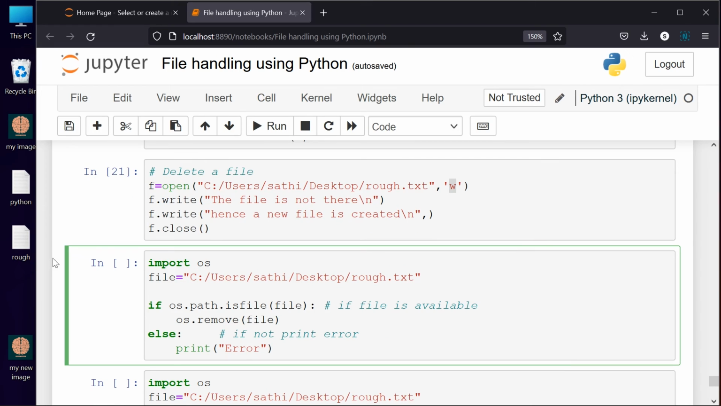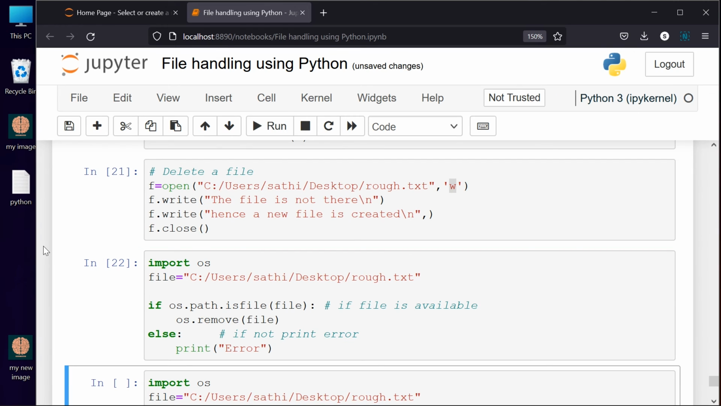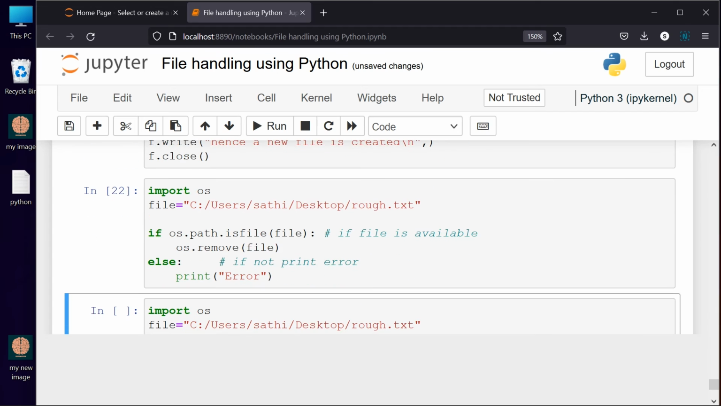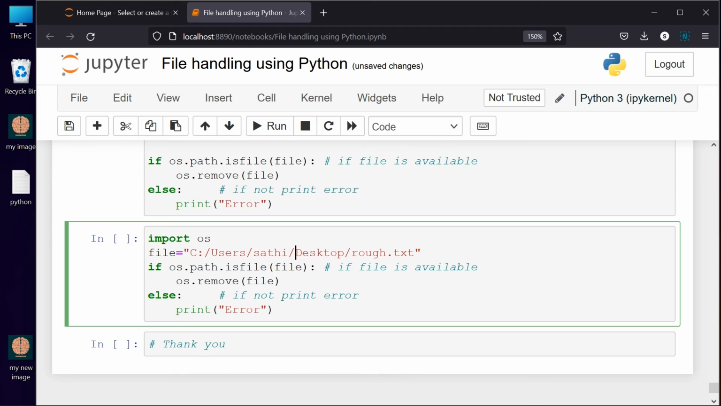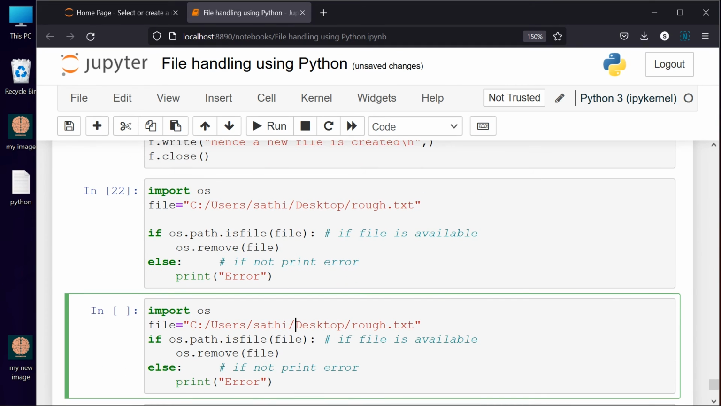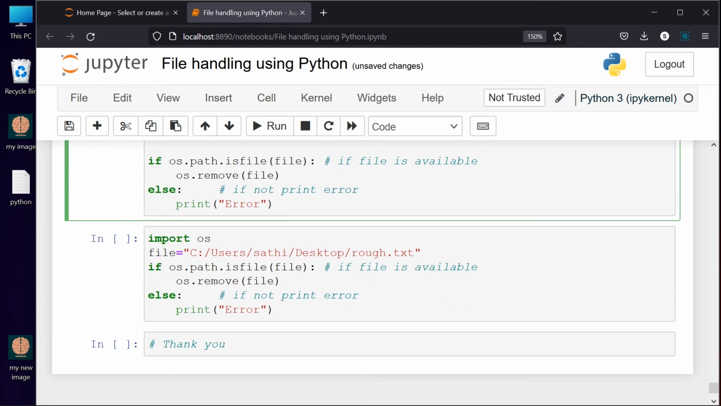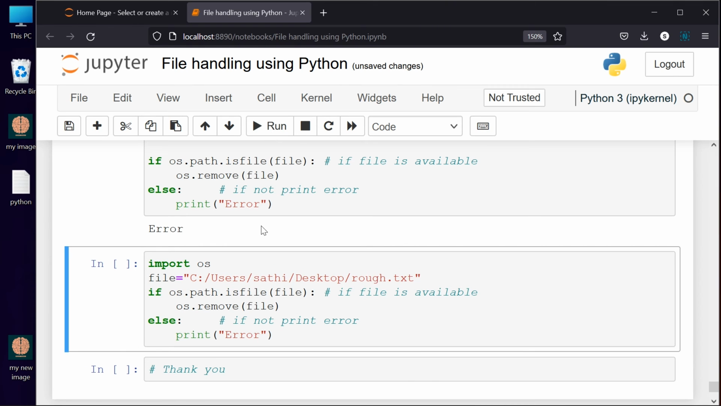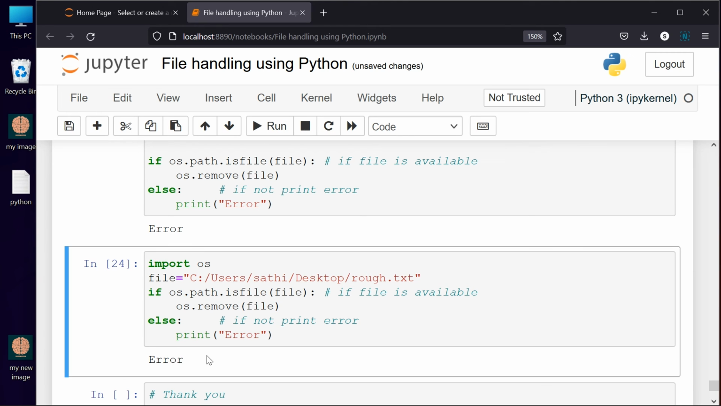So we can check. The rough file is created, right? If I want to delete it, I can just run it, and it just got deleted. If I run the same program again, this file is not there now, right? Again, if I try to delete it, it has to print an error. Yes, it is giving an error. So even if you run this one, it is going to create an error.